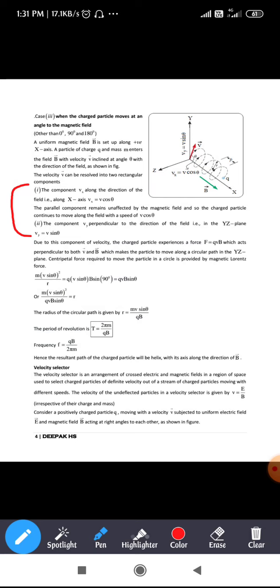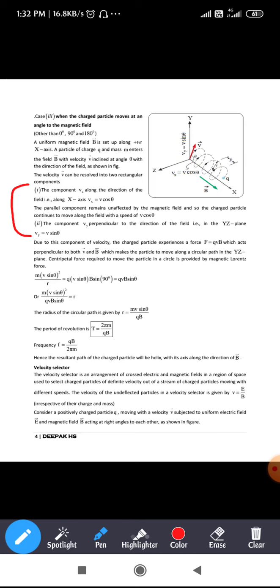So that equation can be written as m into v sin theta whole square divided by r is equal to qvb sin theta. Again, in the place of v, we consider v sin theta there, so q into v sin theta, next b. As we know, the angle between this v sin theta and the direction of magnetic field b is 90 degrees, so that can be written as bqv sin theta.